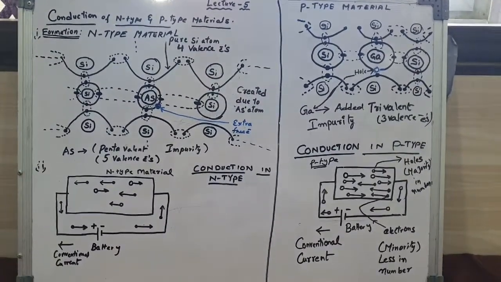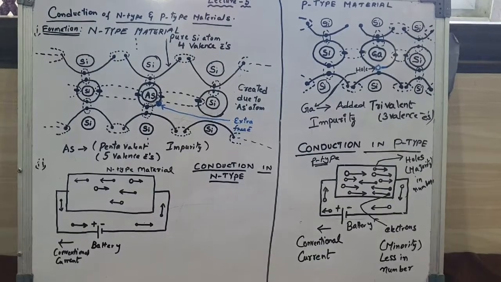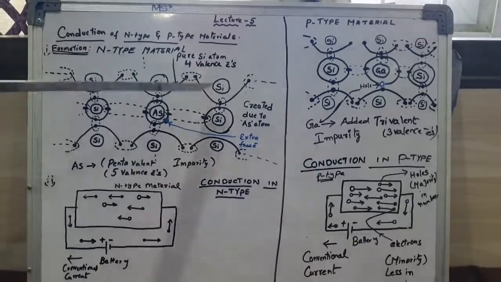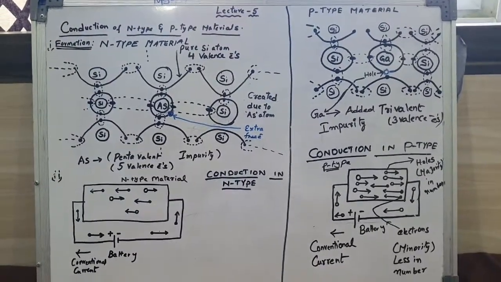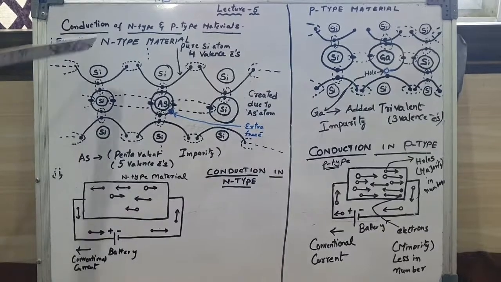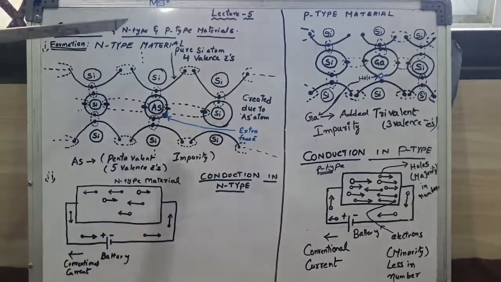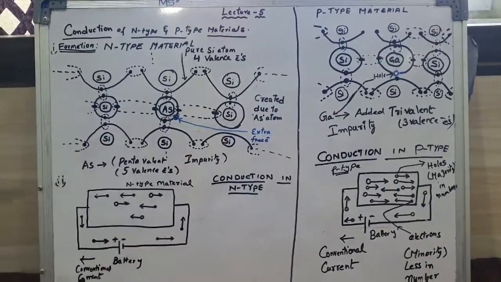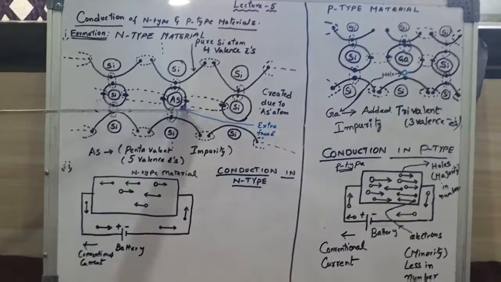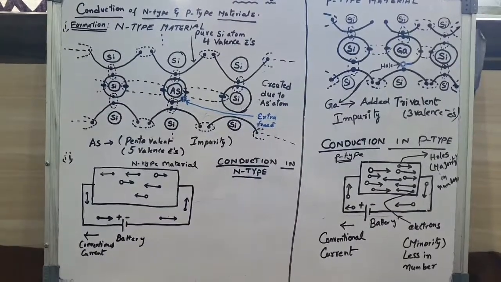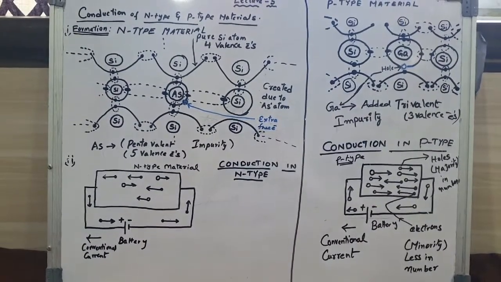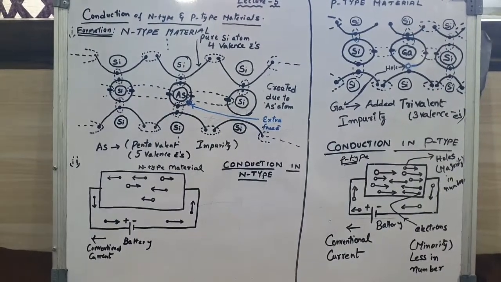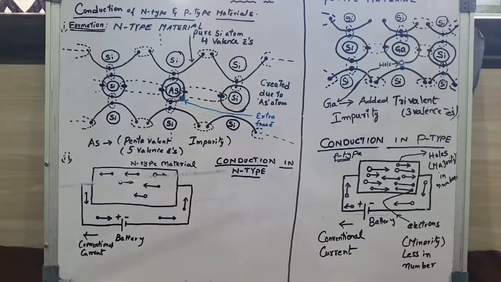So now consider an arsenic atom. It fits in the silicon crystal in such a way that 4 valence electrons form covalent bonds with adjacent silicon atoms. The 5th electron of the arsenic atom has no chance of forming a covalent bond. So this spare electron enters the conduction band as a free electron.